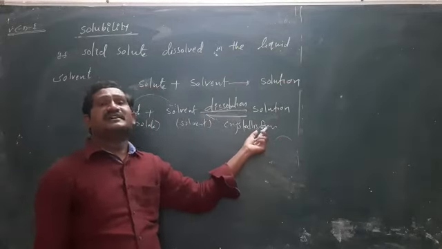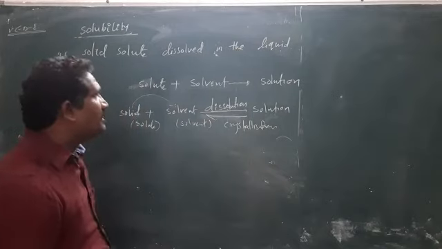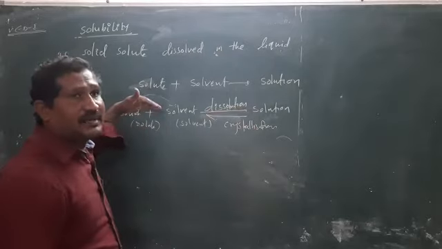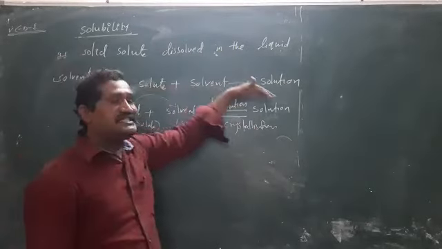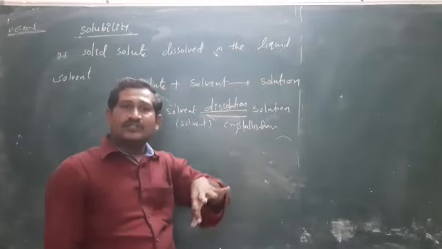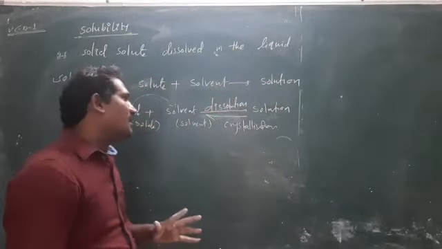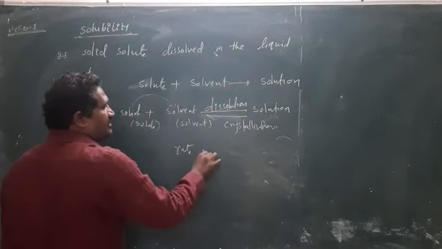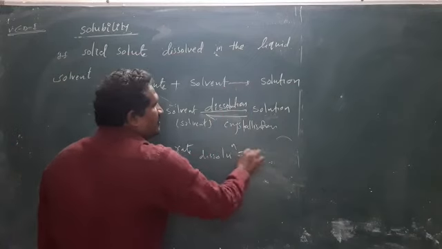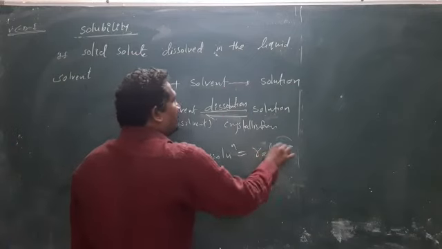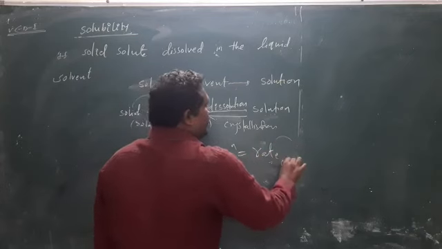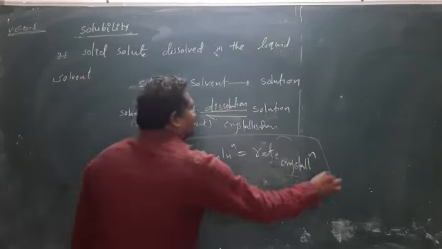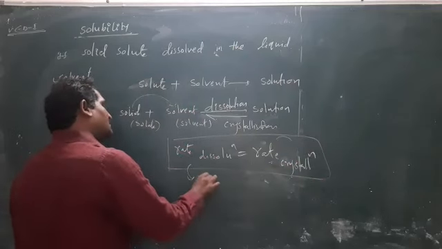When the rate of dissolution equals the rate of crystallization, meaning the number of particles dissolving into the solvent equals the number of particles becoming undissolved, the solution is called a saturated solution.